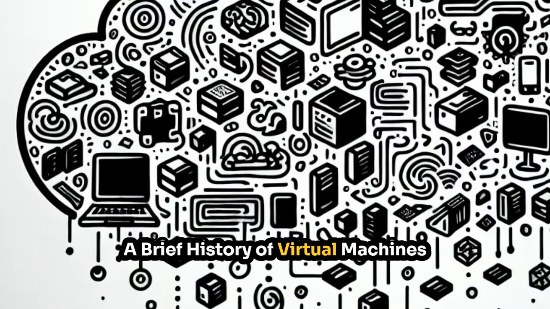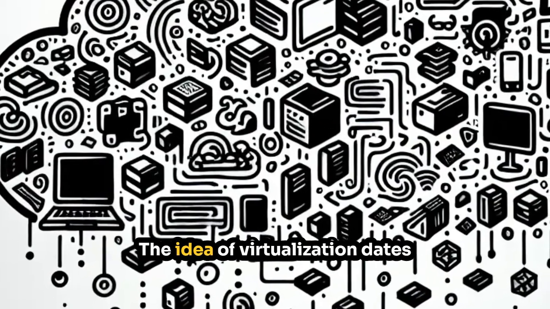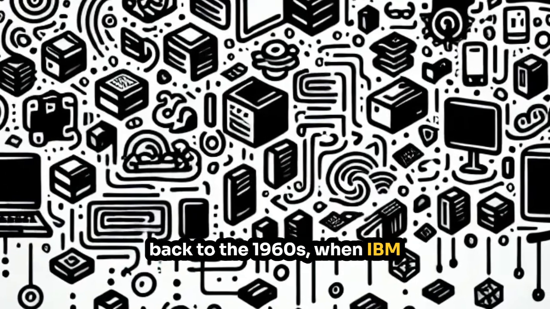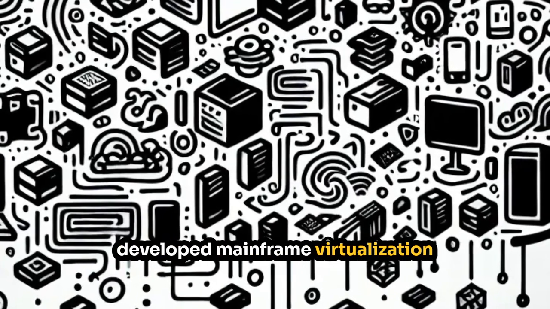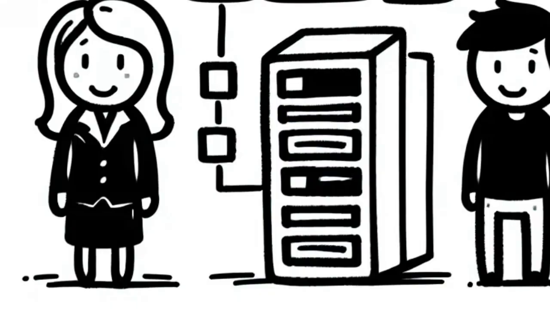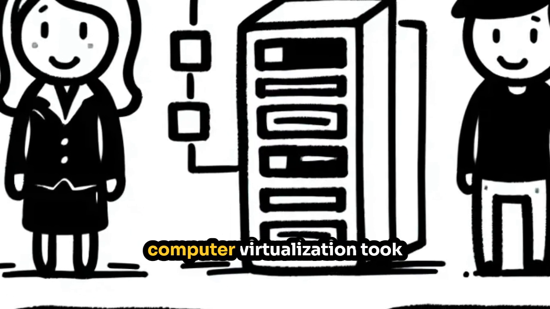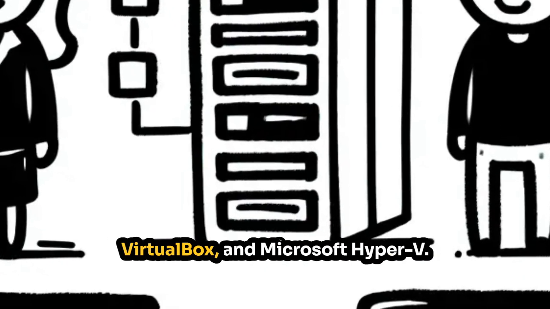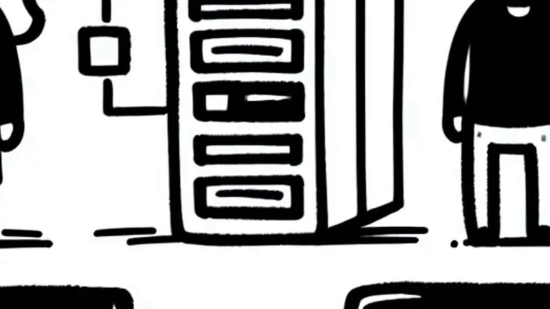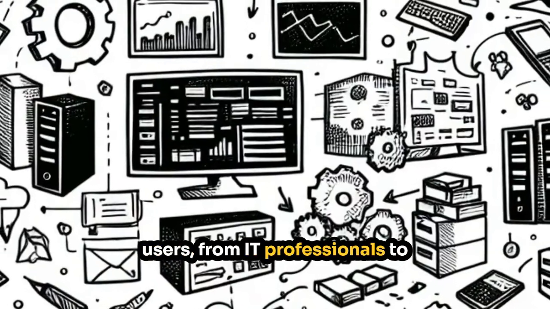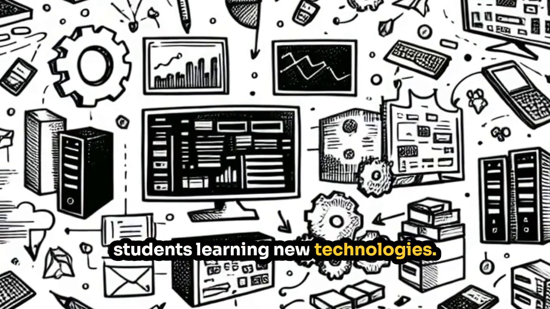A brief history of virtual machines. The idea of virtualization dates back to the 1960s, when IBM developed mainframe virtualization to allow businesses to share computing power efficiently. In the early 2000s, personal computer virtualization took off with software like VMware, VirtualBox, and Microsoft Hyper-V. This made VMs accessible to everyday users, from IT professionals to students learning new technologies.